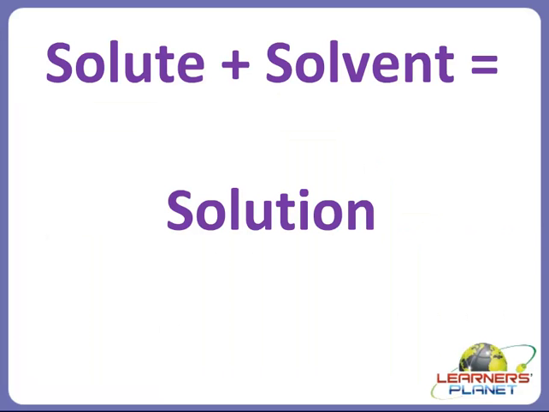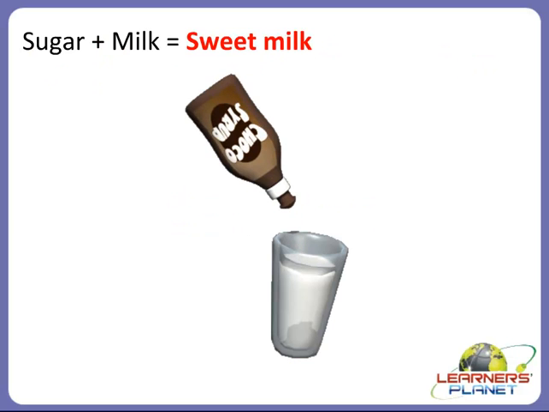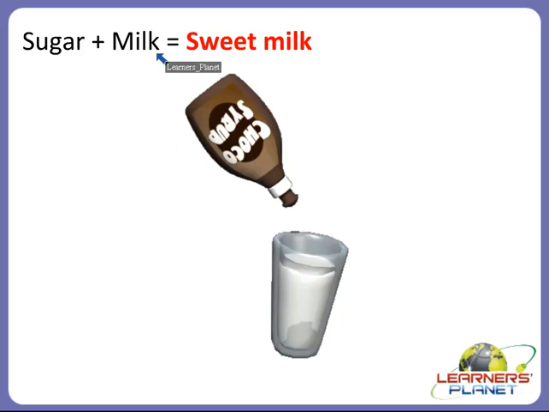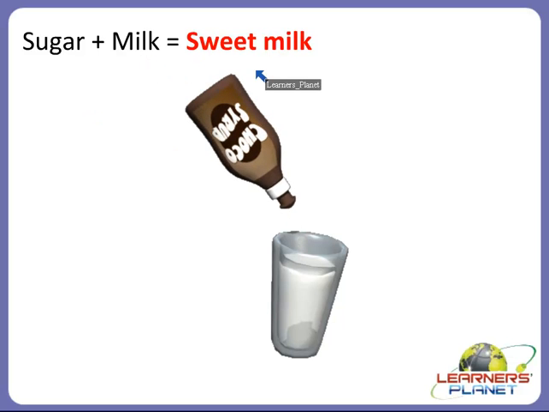So children, always remember that solute plus solvent is equal to solution. So let's revise. Solute plus solvent is equal to solution. Very good. So let's see some example. Yes. Sugar plus milk is equal to sweet milk.